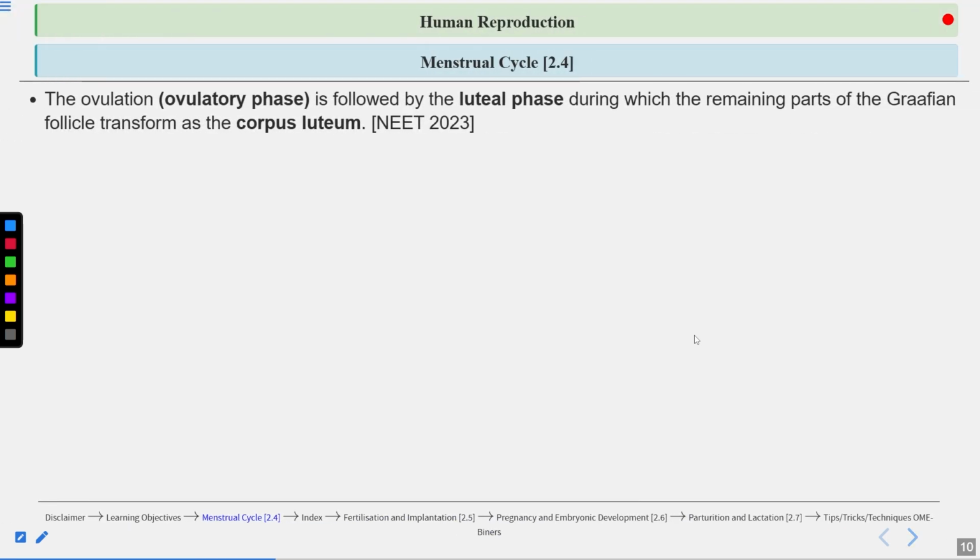The ovulatory phase is followed by the luteal phase. Now what happens during the luteal phase? The remaining parts of the Graafian follicle transform into the corpus luteum, thus the name luteal phase. In the luteal phase, the corpus luteum is formed. A question has come from here in NEET 2023.